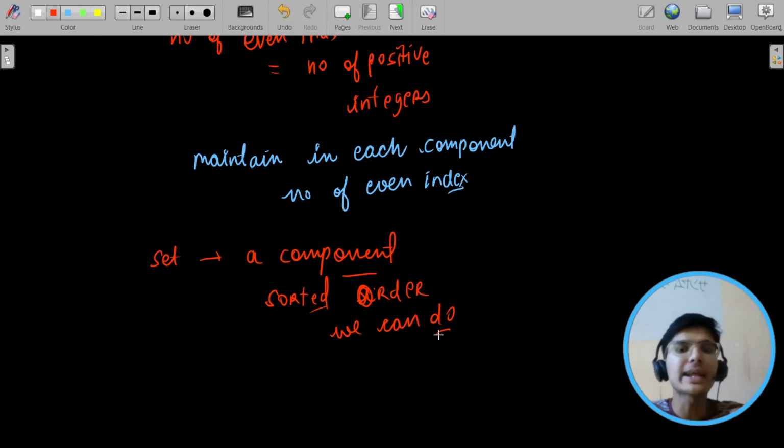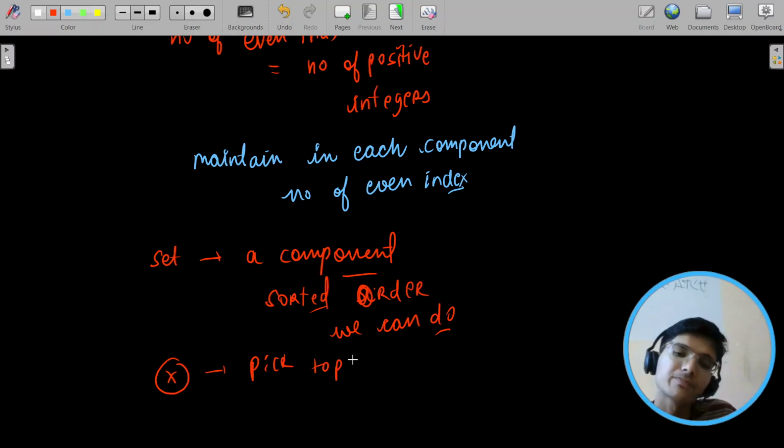Top that elements will take that. Whatever the number of even indexes are there, I will just take the largest elements and map them to the even indexes. Right. So let's say the count is x of even indexes. I will pick top x from the connected component, not indexes, obviously the values, from a connected component.